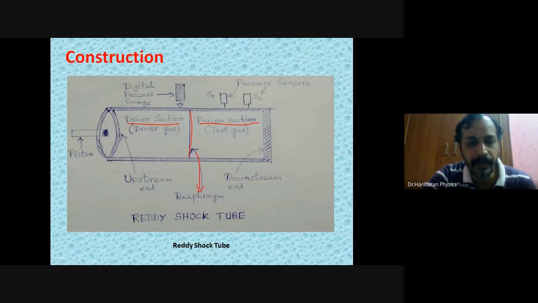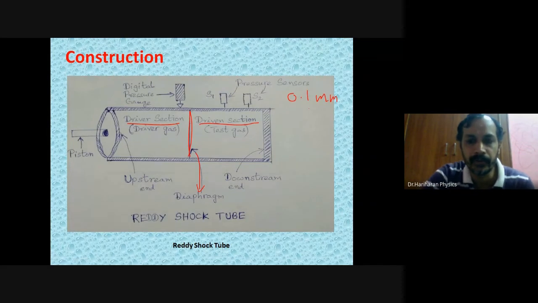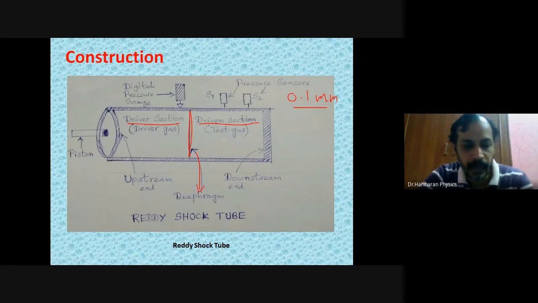This thin membrane can be made up of either a small piece of balloon, or a small aluminum foil, or a small piece of paper, and the thickness of that membrane is going to be extremely small. Extremely small means roughly around 0.1 millimeter, which is roughly 1/100th of a centimeter. So it will be somewhere between 0.1 to 0.9 millimeters.